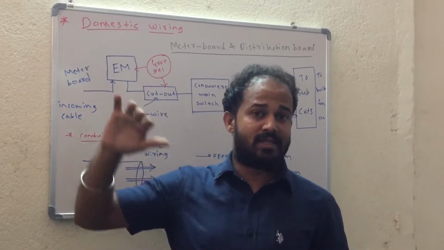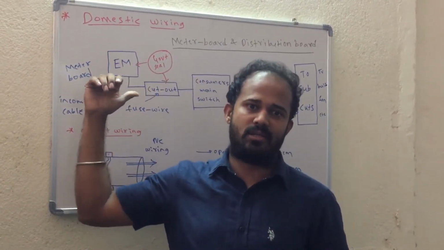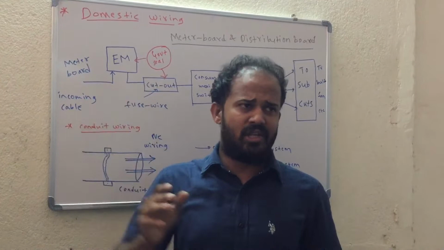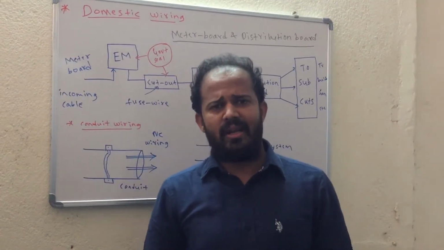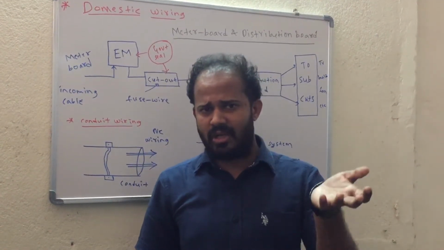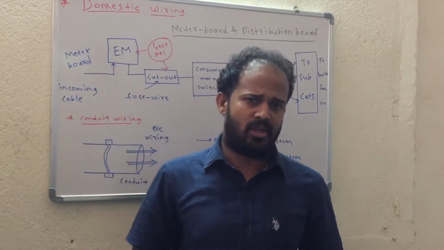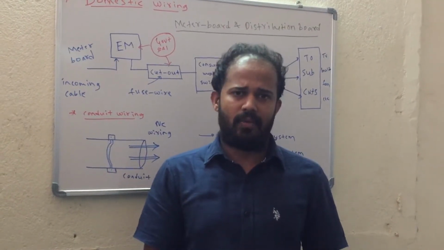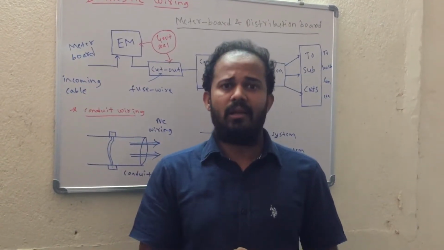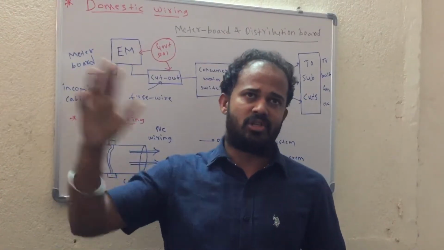First we will see how the electrical energy is generated, how the energy is transmitted, how it will be distributed. Then we will see how it can be utilized through proper wiring. Okay. Initially, as you already know, in the generating station, the electrical energy will be generated. There are different types of generation. One is hydro, then thermal, solar, so many generating stations will be there.